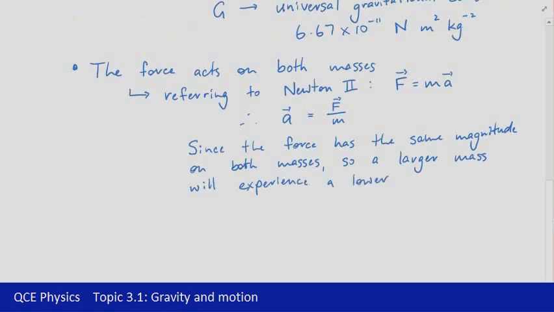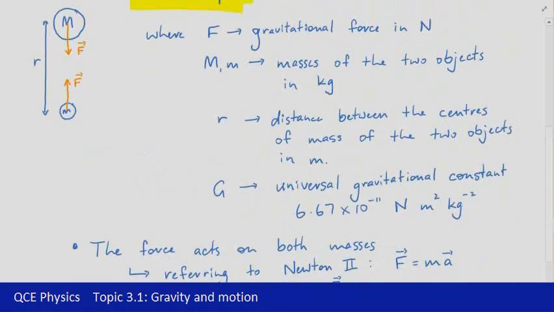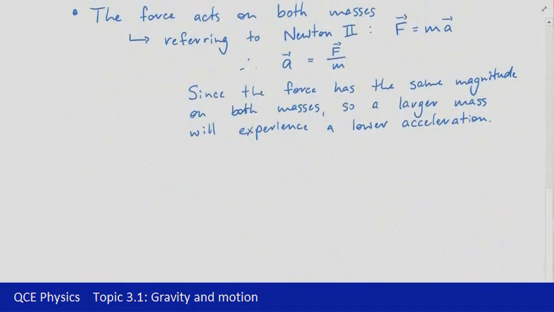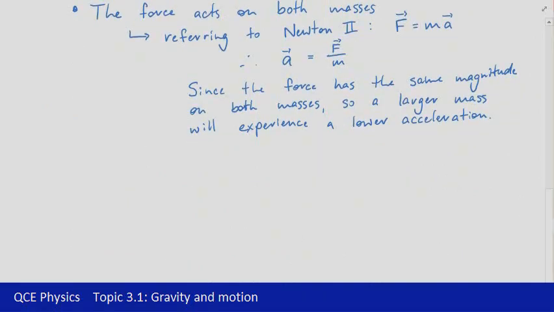So in that situation above, if we think of the larger mass, capital M, being significantly larger, it's going to experience a slower acceleration towards a smaller one. So while the forces are the same, the acceleration of this one would be smaller compared to this one. So that's fairly obvious if you think about your mass and the Earth's mass. You accelerate quite quickly towards the Earth, but the Earth accelerates very, very slowly towards you. So there is still that acceleration there, but it's negligible.